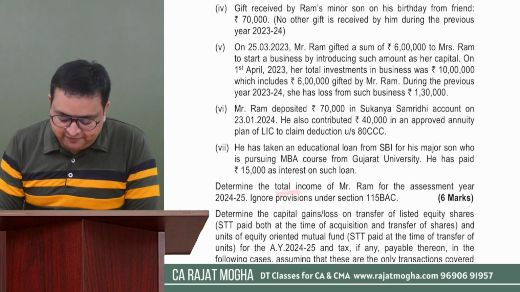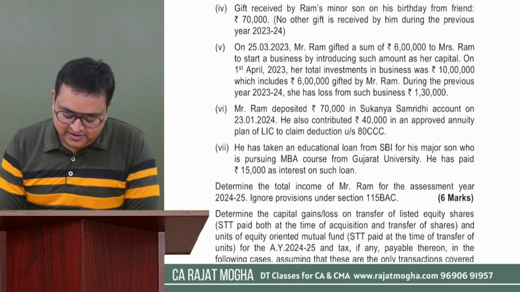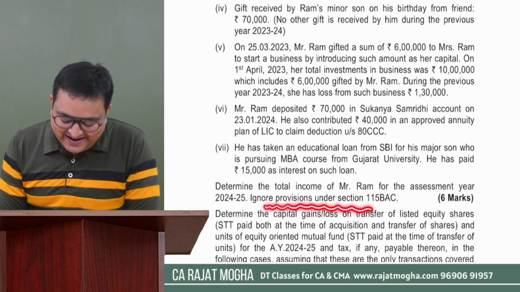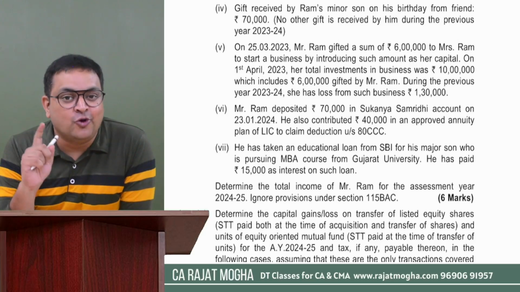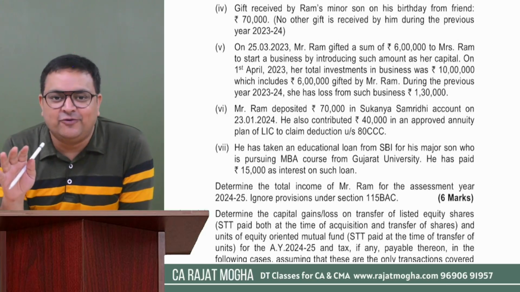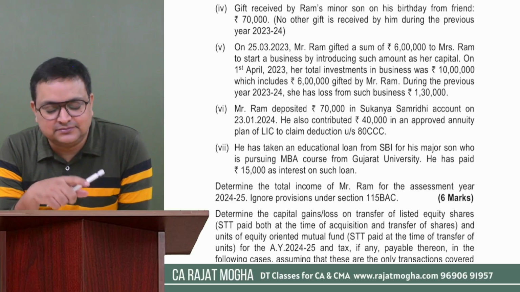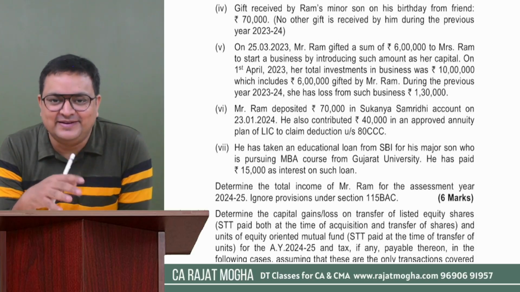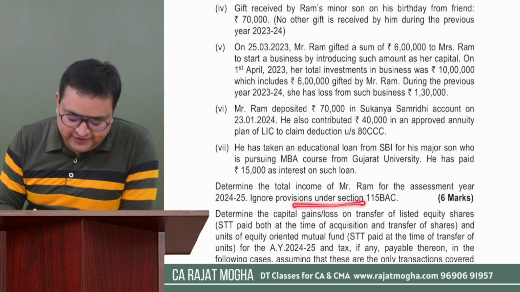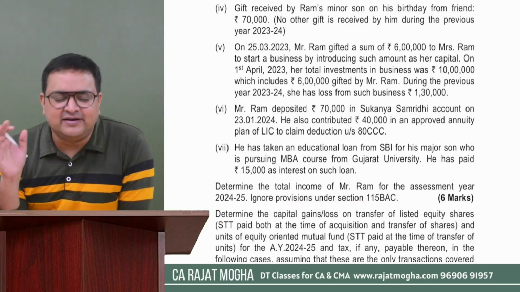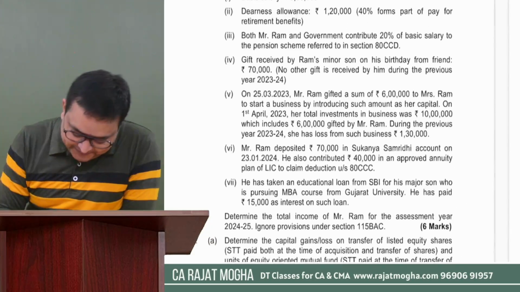Let's see which scheme the assessee is following. Determine the total income of Mr. Ram for assessment year 24-25. Ignore provisions under section 115BAC. So the assessee is not opting for the default regime. He is opting for the optional tax regime. He is opting out from 115BAC, right? So we can give 80CCD(1) deduction also, 1B also, and CCD(2) also. Okay.